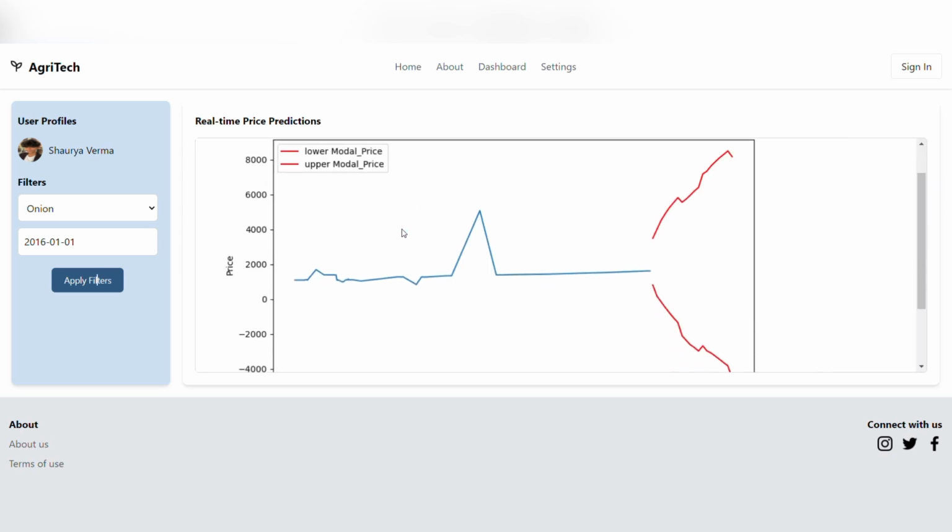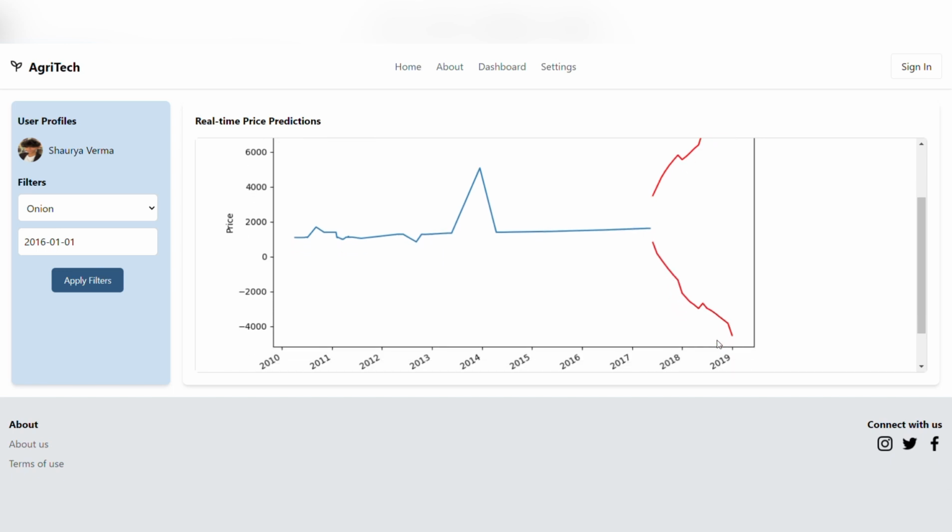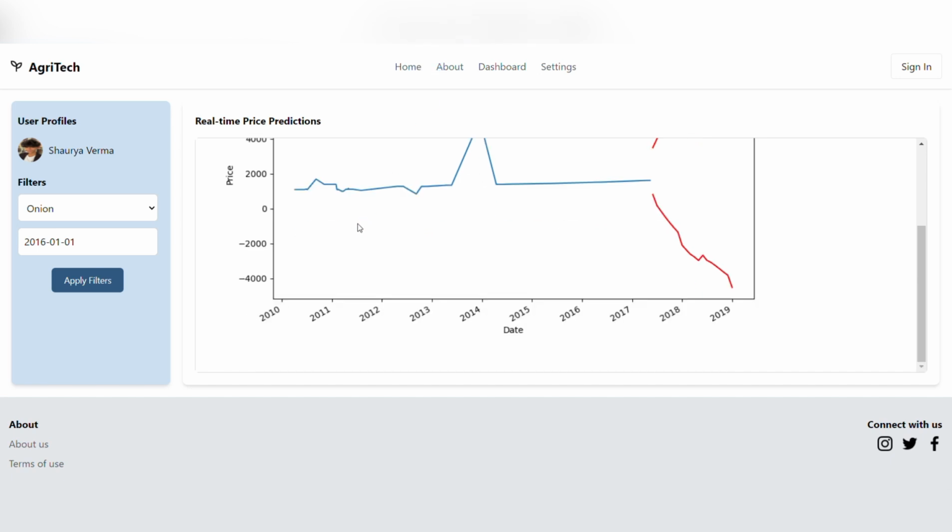Here is a graph. The blue line represents the historic data, and the red line represents all the future prices. Here the red line in the upper bound is what the highest price could be on that day, and the lower bound is what the lowest could be. Now going on, here is the date and price.